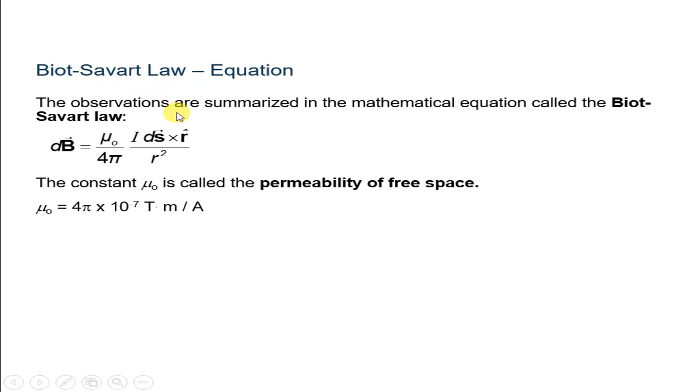We will discuss this connection in future, in chapter number 8 on electromagnetic waves. Since the speed of light in vacuum is constant, the product of mu 0 into epsilon 0 is fixed in magnitude. So to choose the value of either epsilon 0 or mu 0, we fix the value of the other. In SI units, mu 0 is fixed to be equal to 4 pi into 10 raised to minus 7 Tesla meter per ampere.